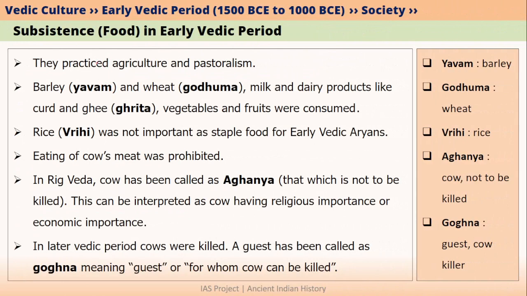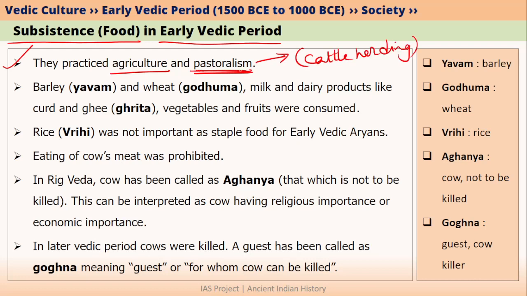That was about the role or status of women in the early Vedic period. Now let's talk about the food habits that the Aryans had during the early Vedic period. Aryans practiced agriculture as well as pastoralism. I told you pastoralism means cattle herding. So these people were moving along with their cattle into different pasture grounds. Once the grass there is depleted, they moved again into a different pasture ground. So this is what pastoralism means.